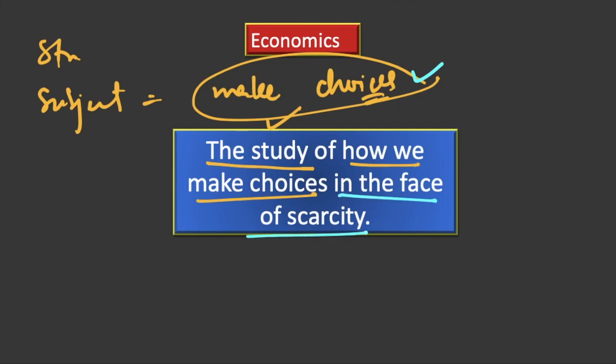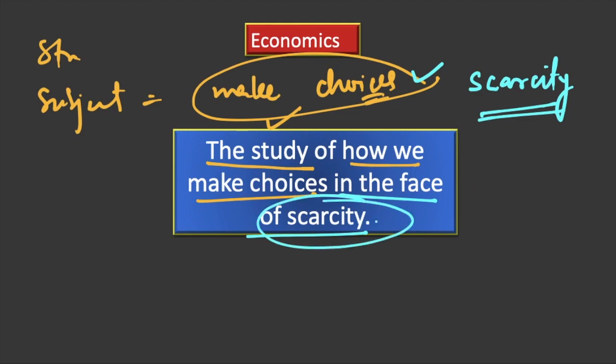In the face of scarcity, why do we have to make choices? Because we are confronted with scarcity. Had there been no scarcity, there would be no need to go for management of our wants, to make selection between different wants, to choose from the alternatives. It is only scarcity which gives rise to the issue of choice. We say that economics is the study of how we make choices in the face of scarcity. So, this is what we do in economics.